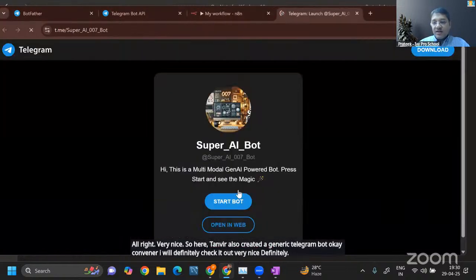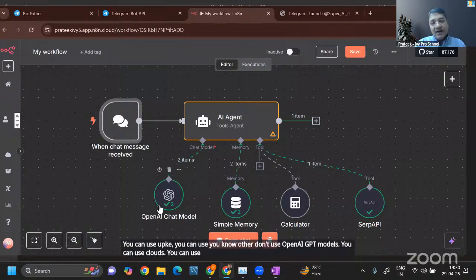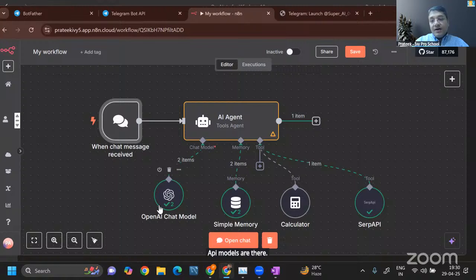You can use other models too. Don't use only OpenAI GPT models. You can use Claude. You can use Google Gemini. You can use many of them. Many such API models are there.